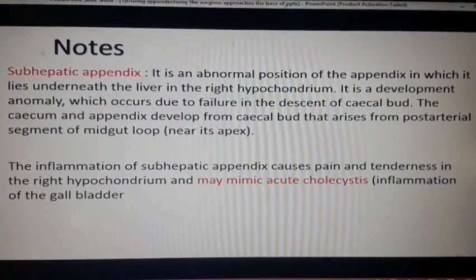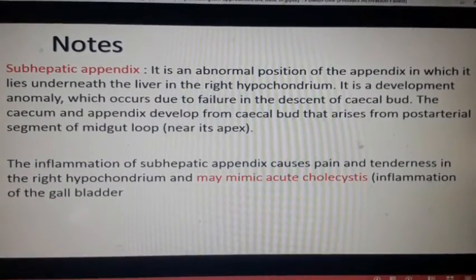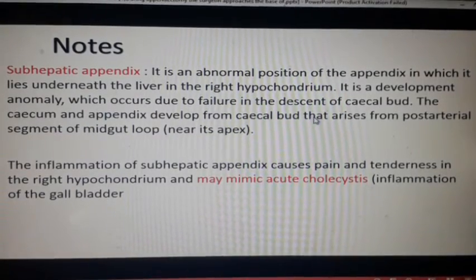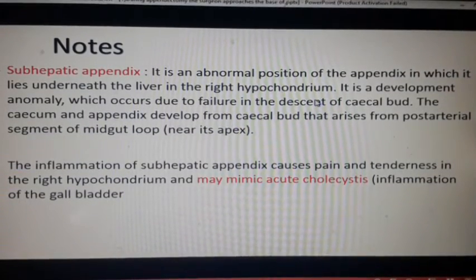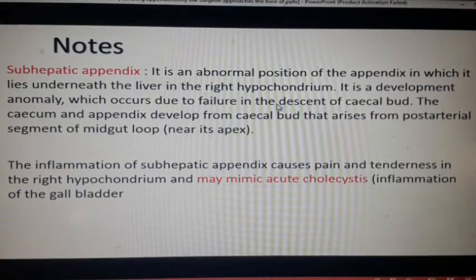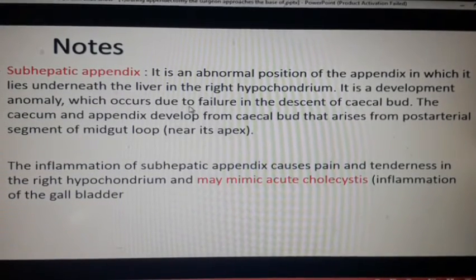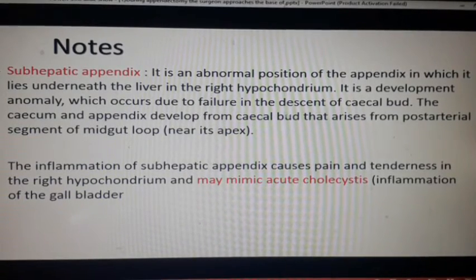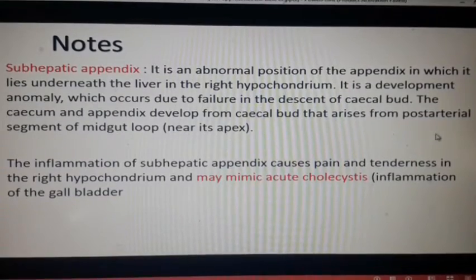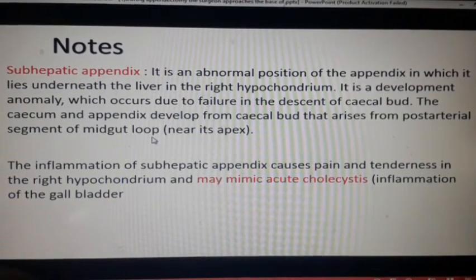So what happens is that the cecal pod usually lies in the upper part, near the liver side. What happens if that does not descend? The cecum and appendix develop from the cecal pod that arises from the post-arterial segment of the midgut loop.